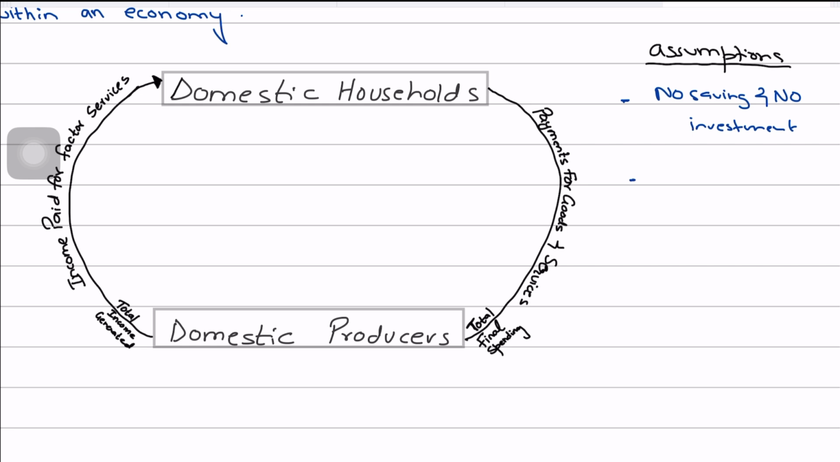The second assumption that we make is that there is no government here, and there's no external trade as well. External trade would take place in an open economy. So the model is assuming there's no government intervention or foreign trade, and what this means is that there are no taxes, there's no government spending, there are no imports or exports, right?